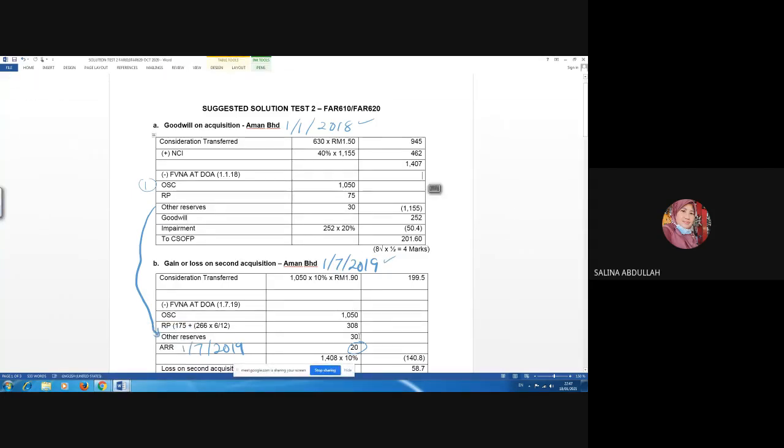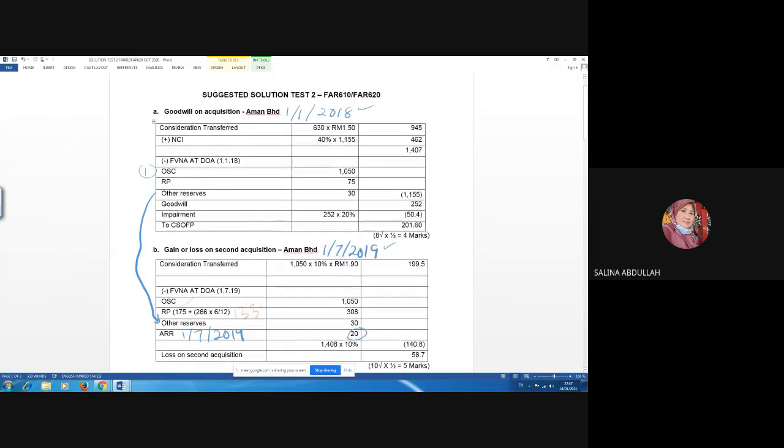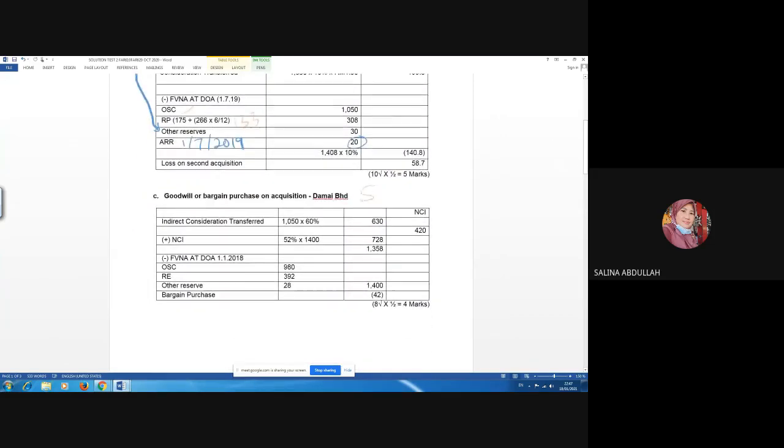Okay, so it is actually 175. Here we have 175 and 133. For this other reserve, you will carry 30 million, the same 30 million. Okay, for this Damai Berhad, this is S2.